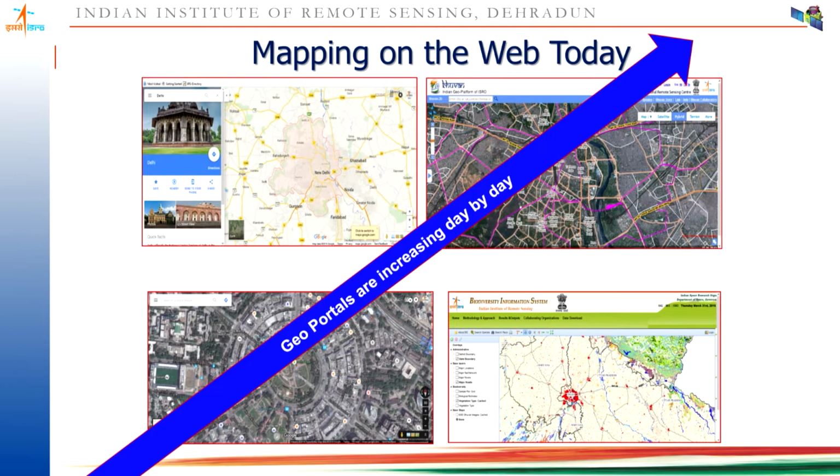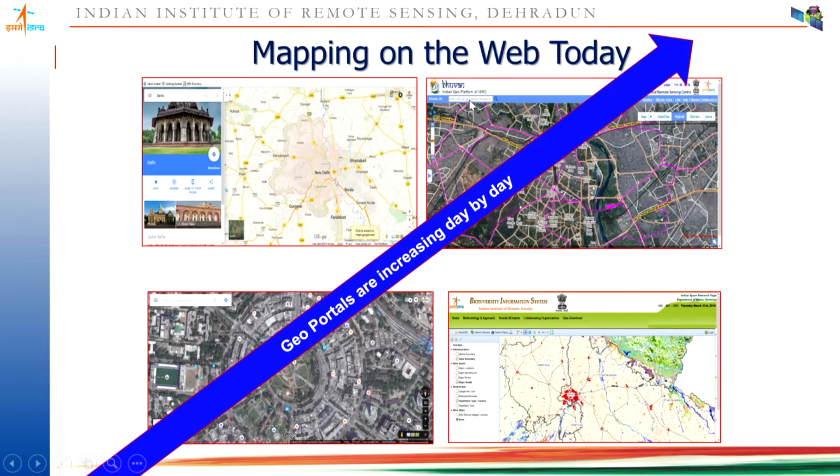Then we have OpenStreetMap. This is another open project which was developed by a UK based community. This project was started by a gentleman called Steve Coast in 2004. It is a very popular website, openstreetmap.org, again developed based on the crowdsourcing concept, where a lot of data is available.